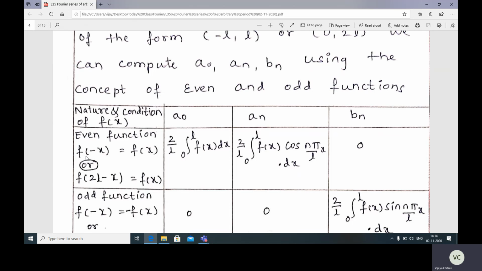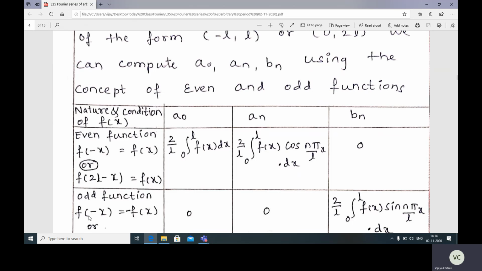Then a0, an we need to calculate, and bn will be 0, and a0 is 2 by L integration from 0 to L f(x) dx, and an is 2 by L integration from 0 to L f(x) cos(nπx/L) dx.